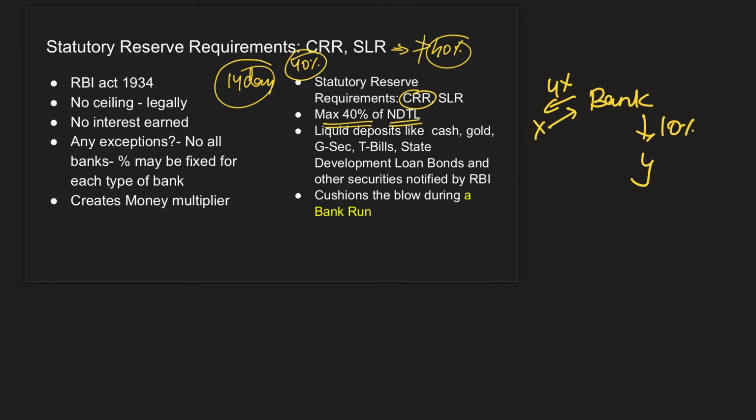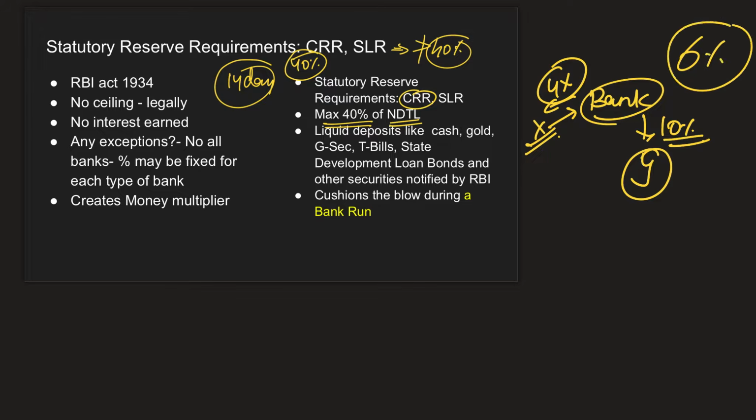Now, normally banks function like this. Let's say a depositor X gives money to the bank in the form of a fixed deposit. Bank will lend that money to a person Y at the interest rate of 10% and will give 4% back to the depositor. This 6% is the income that a bank will earn. Now, essentially, if you are saying that SLR is 40%, you're actually blocking away 40% of bank's money from generating income. So, is this valid?